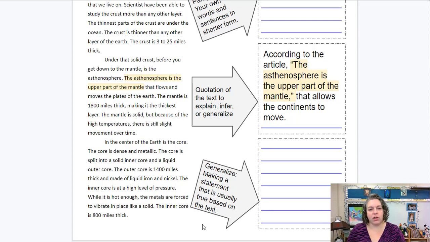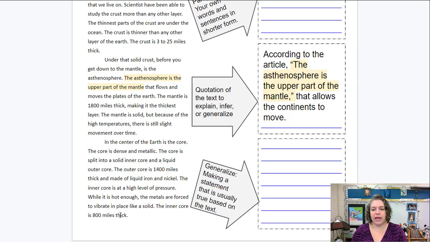In the center of the earth is the core. The core is dense and metallic. The core is split into a solid inner core and a liquid outer core. The outer core is 1,400 miles thick and made of liquid iron and nickel. The inner core is at the highest level of pressure. While it is hot enough, the metals are forced to vibrate in place like a solid. The inner core is 800 miles thick.